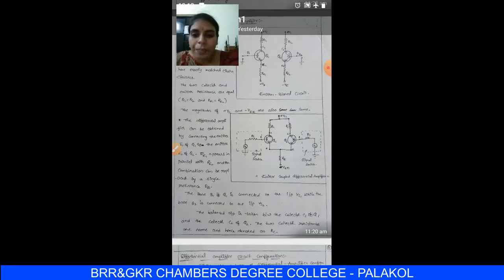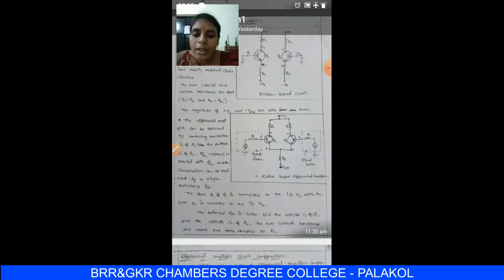The base B1 of Q1 is connected to an input voltage source Vs1, while the base B2 is connected to the input source Vs2. Voltage sources are applied at the base terminals with respect to the ground, each through a resistance Rs.